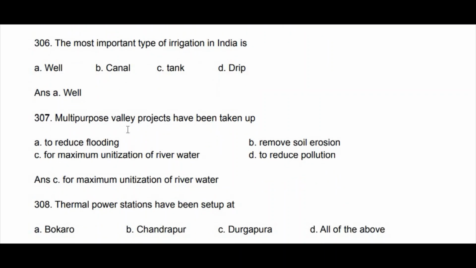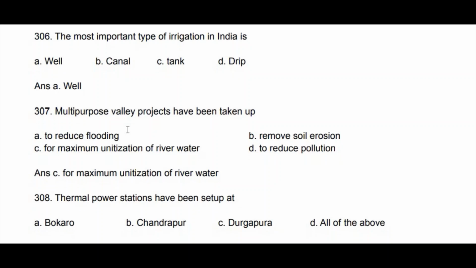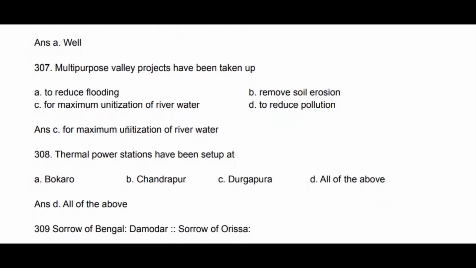Thermal power stations have been set up at, among these four, where? Bokaro, Chandrapur, Durgapur. All the above. In all three places, thermal power stations are established.